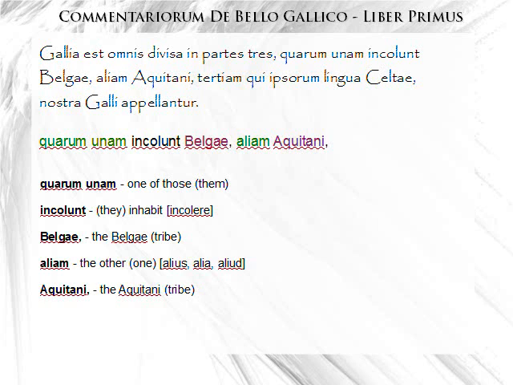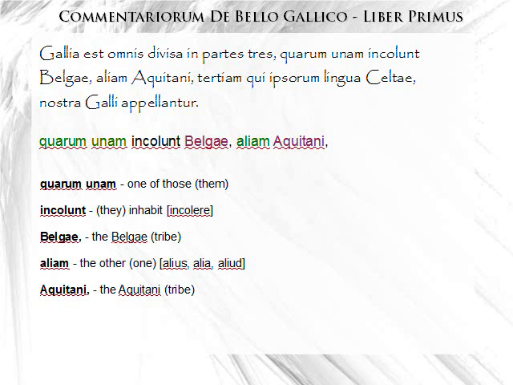So who does? Well, the next word, even though it's at the end, it's our subject. The Belgae. The Belgae are a tribe, where we get the word Belgium from, which is kind of to the north of France. So but right now, I mean, Belgium doesn't exist. It's Gaul. But there's a tribe of people there called the Belgae. They live in one part of what Caesar calls Gaul.